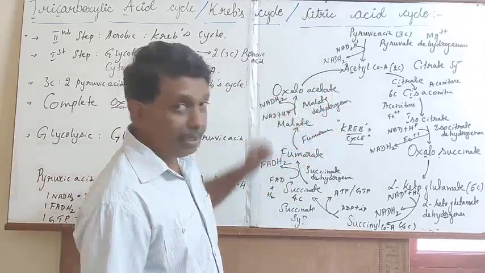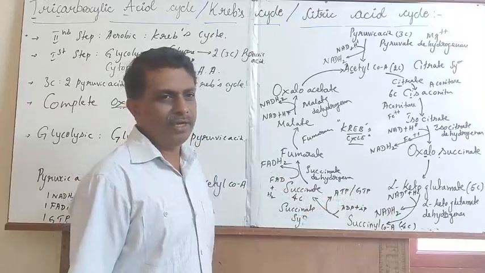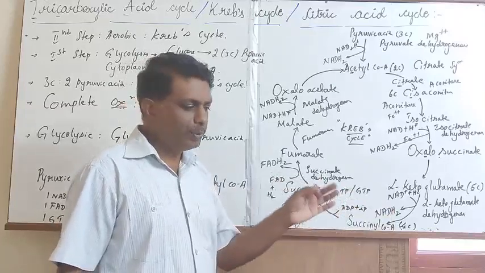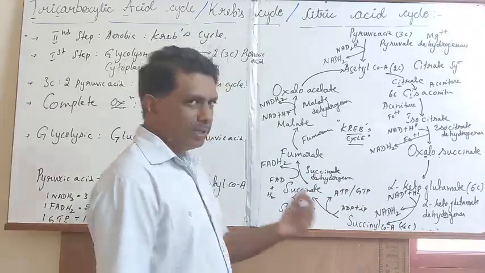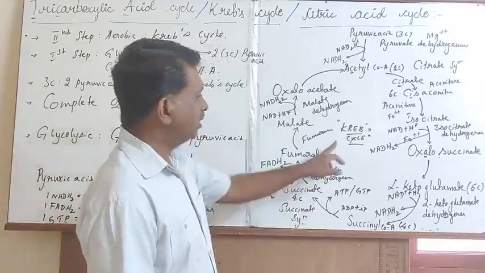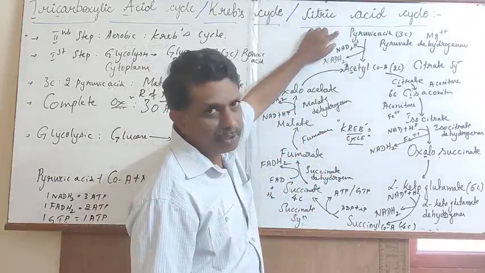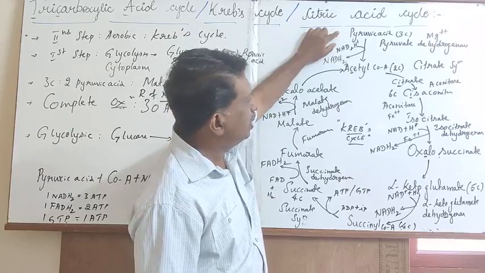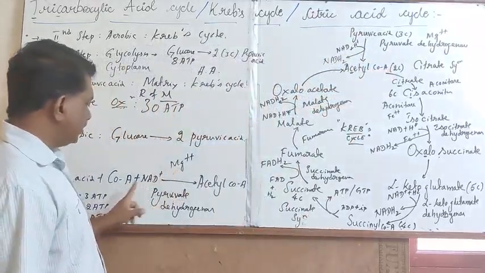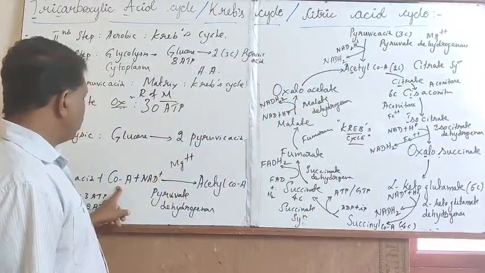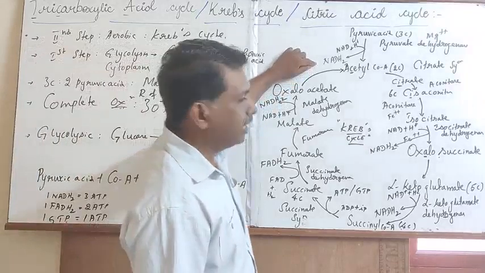These intermediate compounds will act as a raw material for the initiation of various types of chemical compound synthesis in the living organism. Once again, I will illustrate the Krebs cycle. The pyruvic acid is the final end product of glycolysis. Through the enzyme pyruvate dehydrogenase, in the presence of magnesium ion and with the utilization of coenzyme A, NAD will get converted into NADH2.